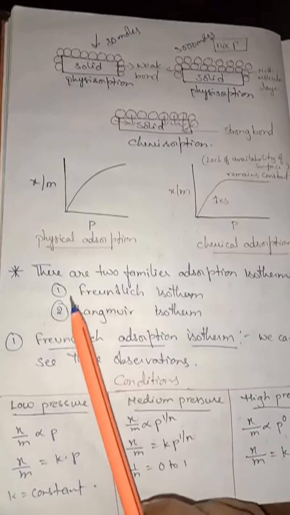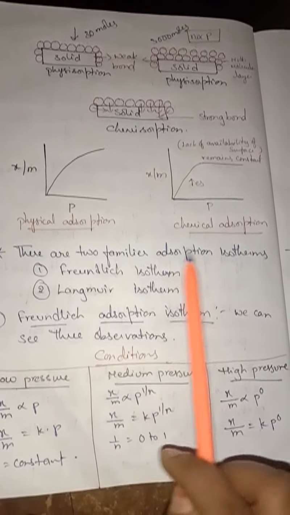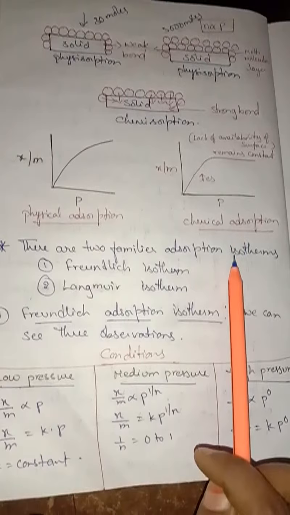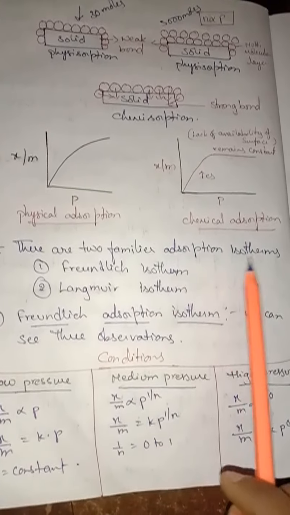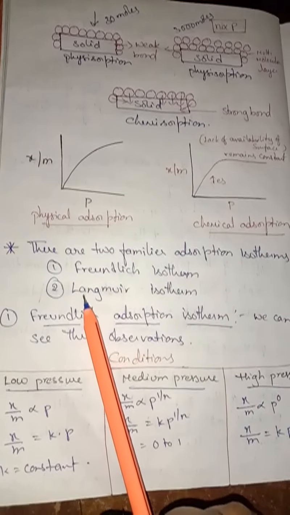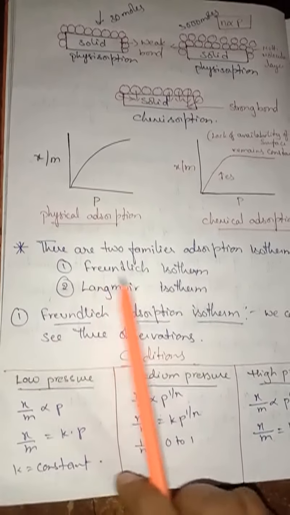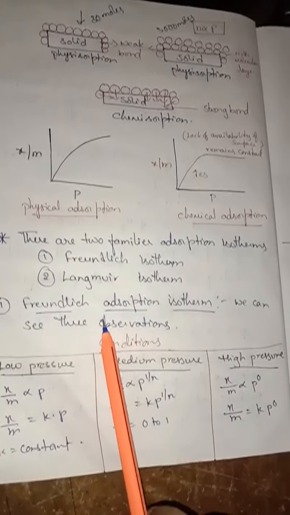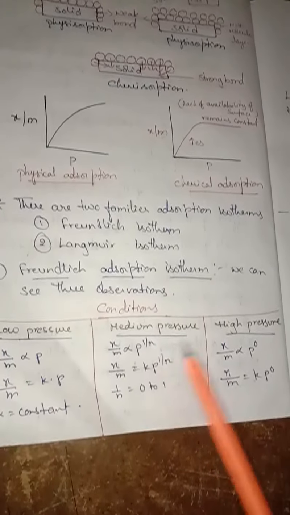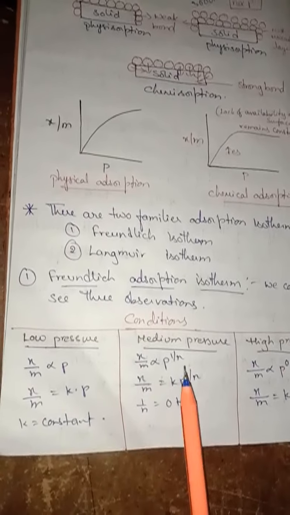So here if you want to plot a graph, there are two familiar adsorption isotherms. Adsorption isotherms means at a constant temperature we plot a graph. Two scientists gave the Freundlich and Langmuir isotherms, but for your class we are going to see only the Freundlich isotherm. Freundlich was a scientist who made three observations: what is happening at low pressure, at high pressure, and at medium pressure. He did some experiments.